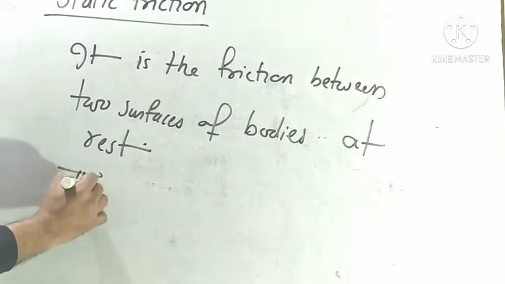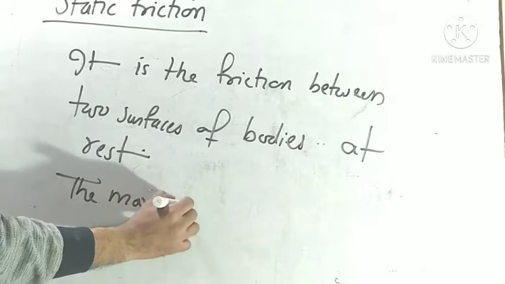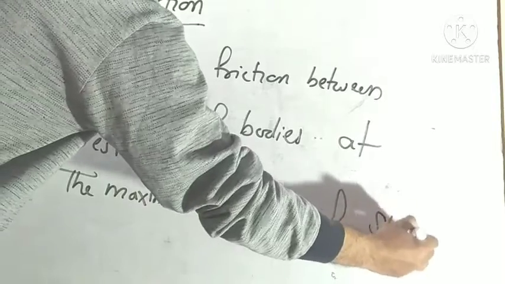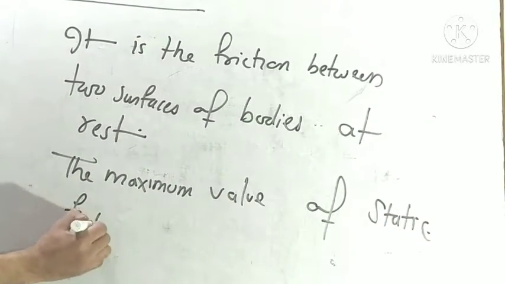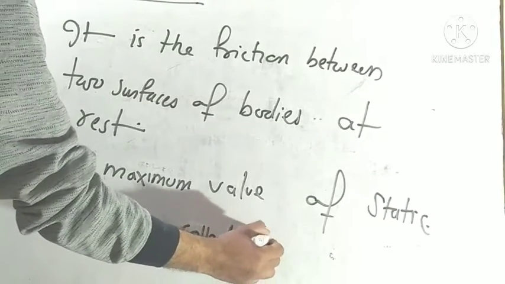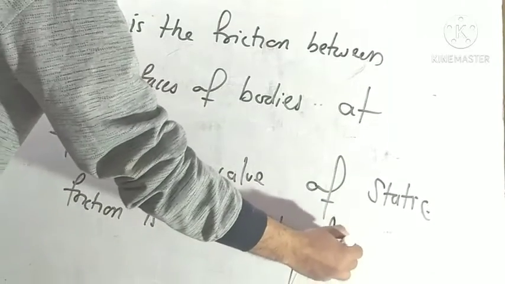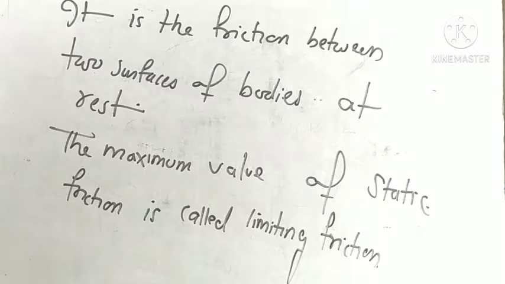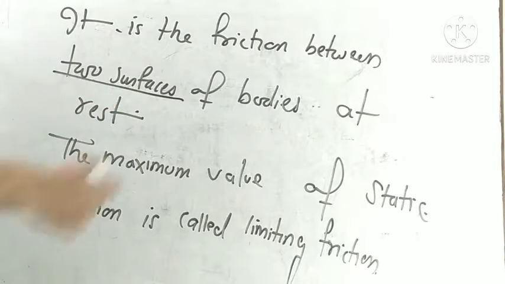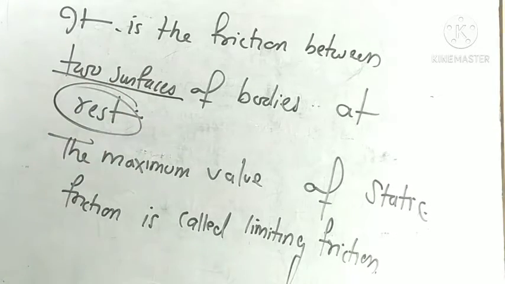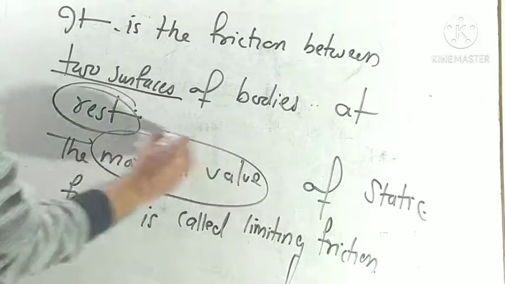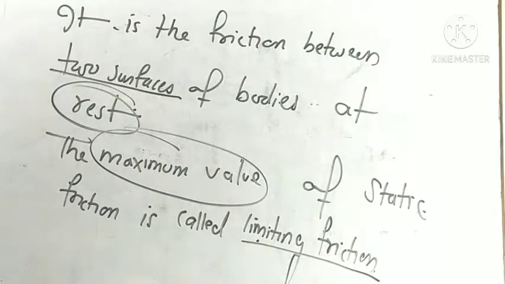The maximum value of static friction is called limiting friction. When a body is at rest, then static friction works there.